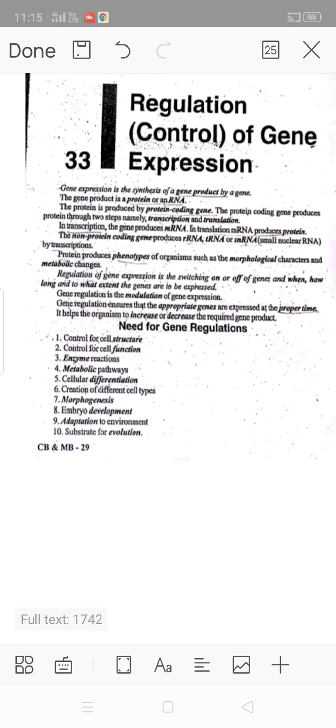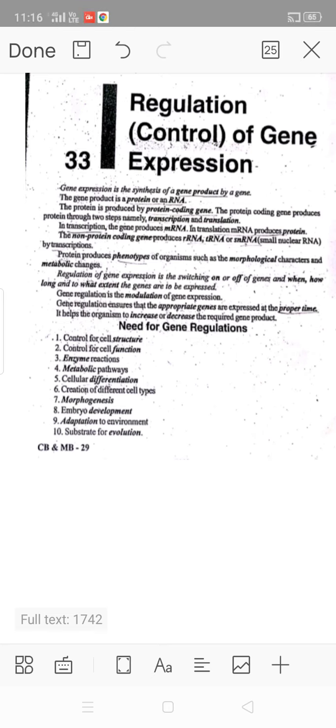Regulation of gene expression is the switching on or off of genes, and when, how long, and to what extent the genes are to be expressed. Gene regulation is the modulation of gene expression.